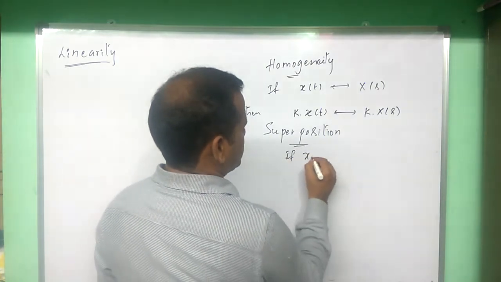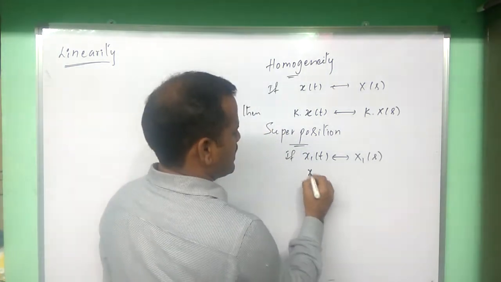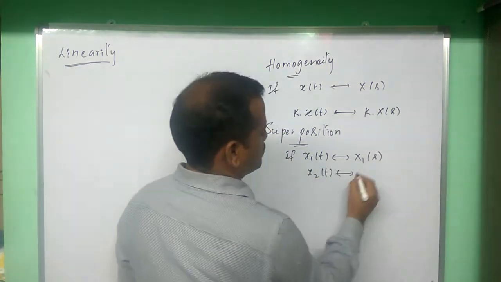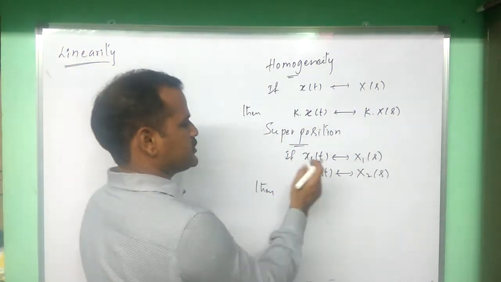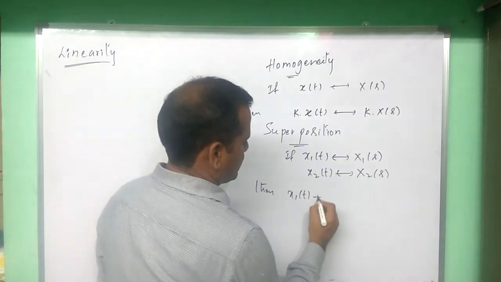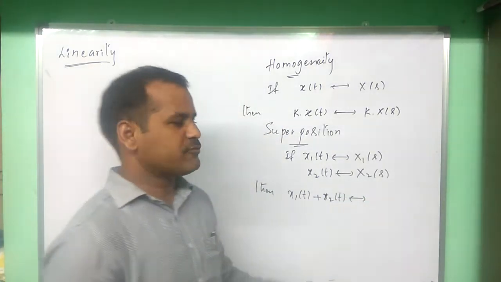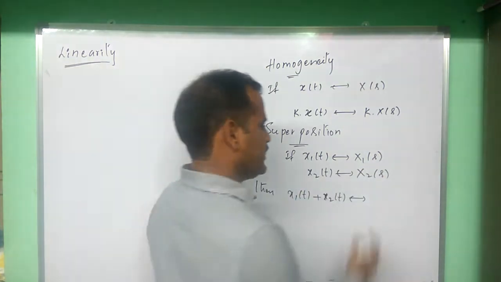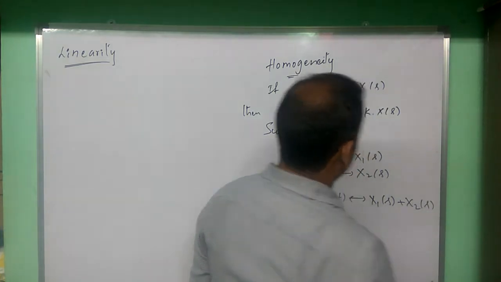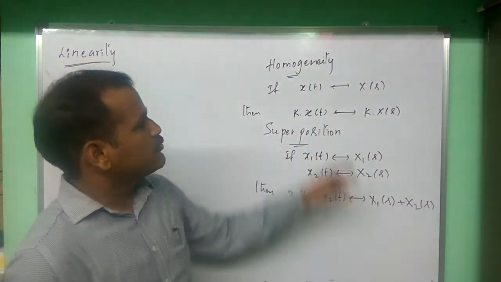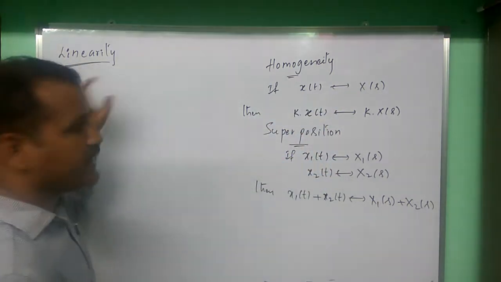Here the superposition principle says that if x1 of t has Laplace transform x1 of s and x2 of t has Laplace transform x2 of s, then we can combine these two signals in the time domain, and correspondingly, those two signals should be added in the s domain. This is the superposition principle. So combinedly, the homogeneity and superposition principles give the linearity.